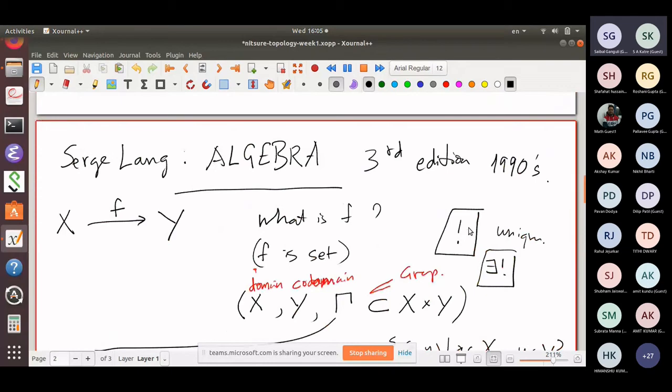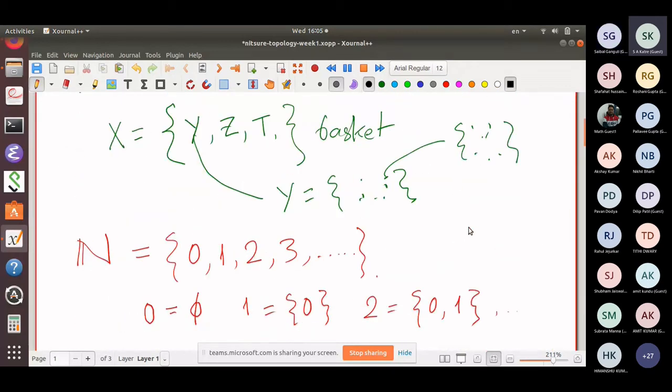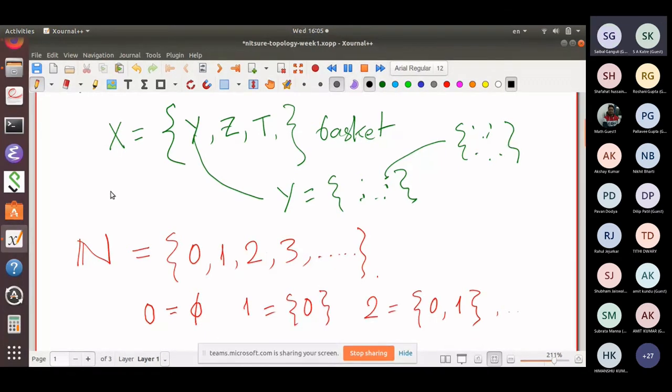So NCERT, which exactly copies what there is in America, had removed zero from natural numbers. I remember looking at NCERT textbooks and zero was not there as part of natural numbers. Zero is something unnatural for them. On the other hand, they tell us that natural numbers are numbers used for counting. So to the answer, how many? The answer can also be zero. How many mangoes do you have now in your refrigerator? Well, I never bought any, or I have eaten them all. I have zero. I have 1, I have 2, I have 3. So zero is a natural number.